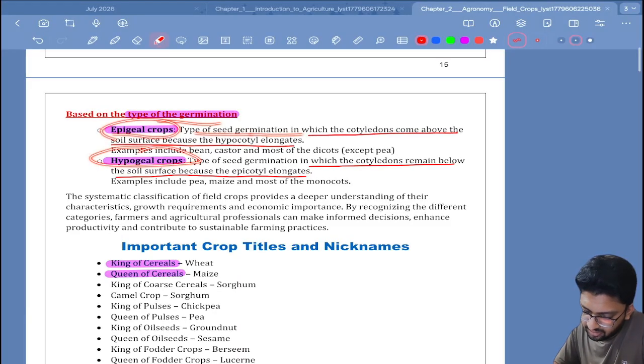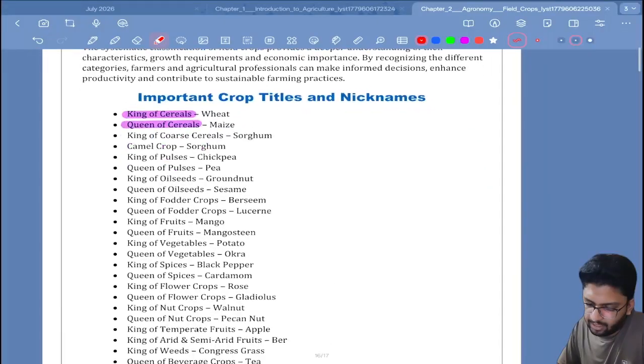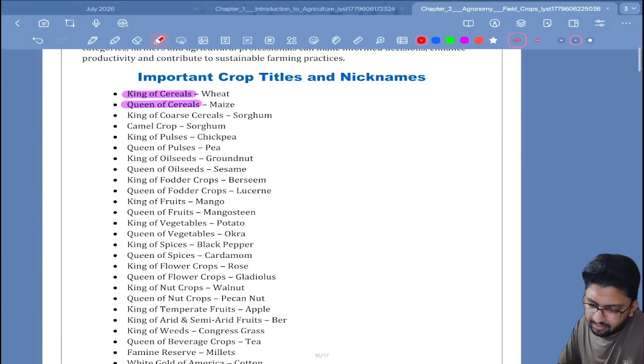Epigeal: type of seed germination in which the cotyledons come above the soil surface because the hypocotyl elongates. Examples include bean, castor, most of the dicots. Hypogeal: type of seed germination in which the cotyledons remain below the soil surface. Okay. Important crop titles and nicknames.